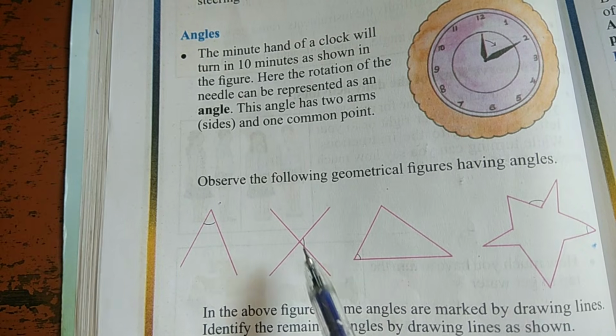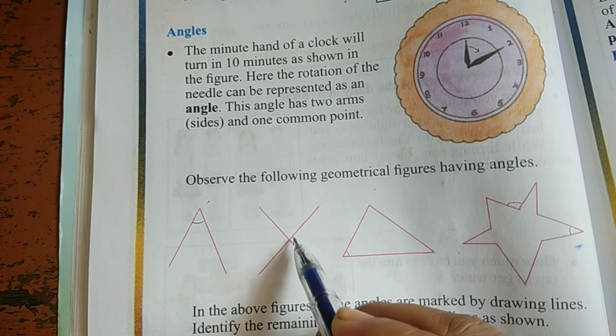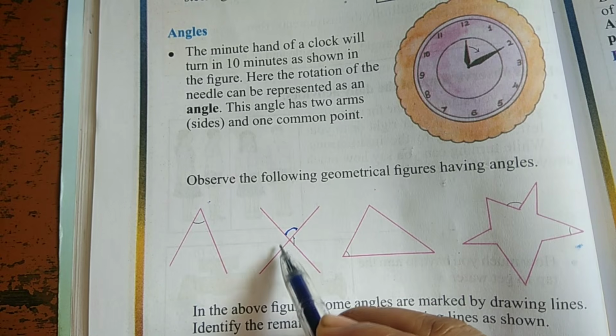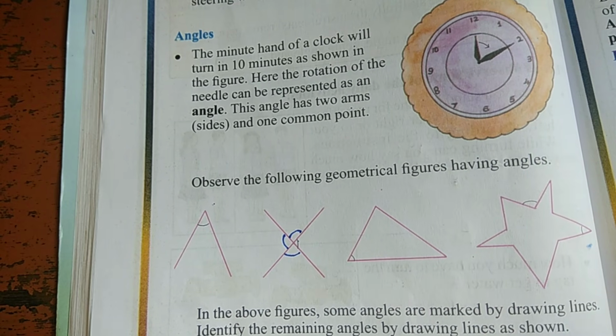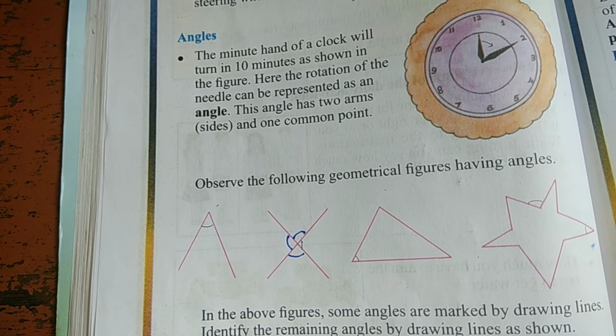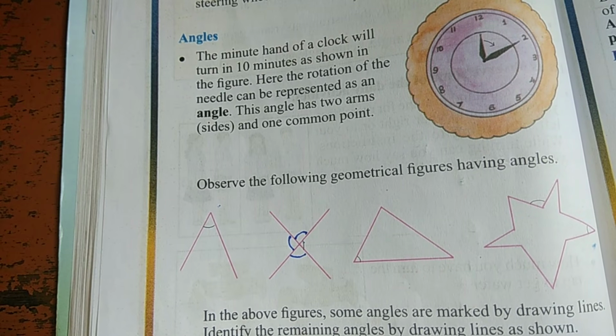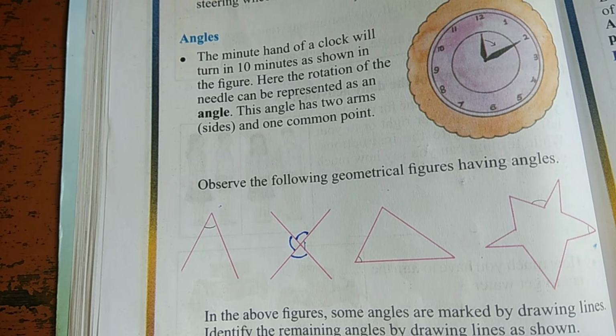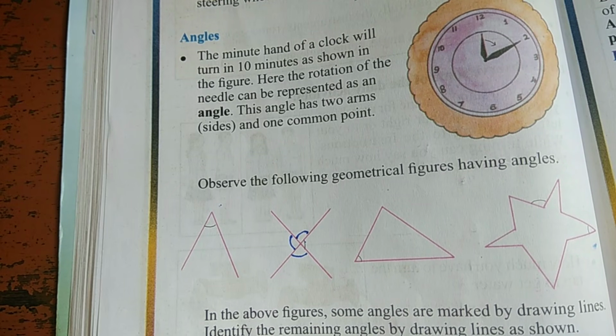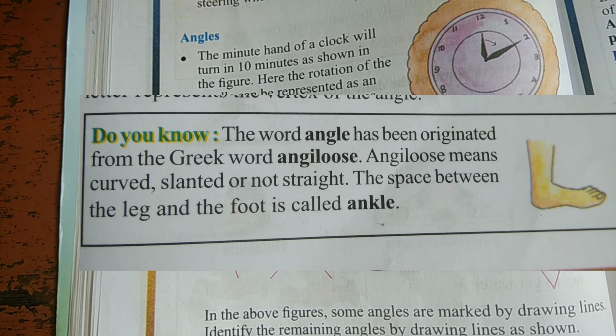Okay. Next, here you see. Here the angle will form, here the angle will form, here the angle will form, here the angle will form. Next you see the triangle and star. In all the cases the angles will form. The word angle has originated from the Greek word angelos.